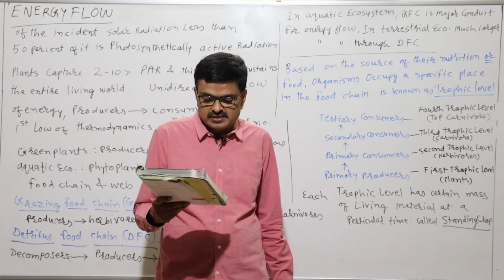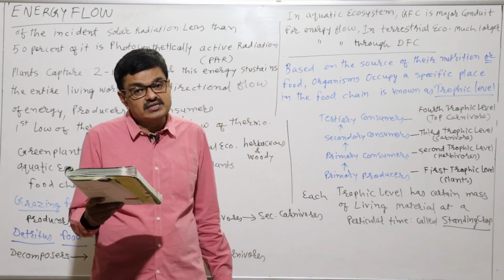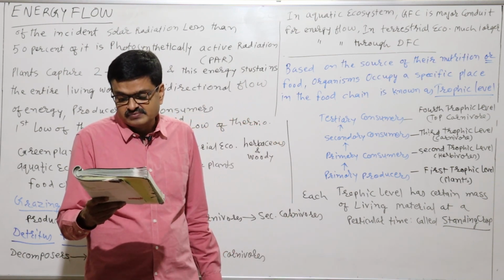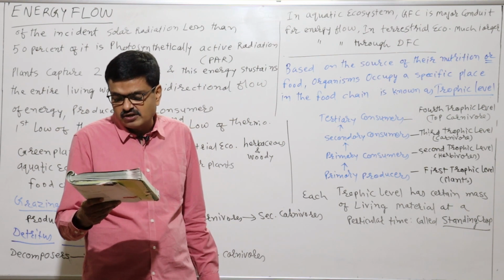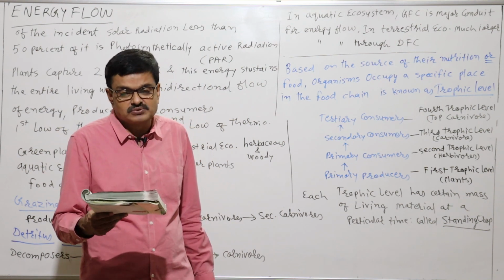Now you see in 14.4c, it is an inverted pyramid of biomass, where a small standing crop of phytoplankton supports a large standing crop of zooplankton.